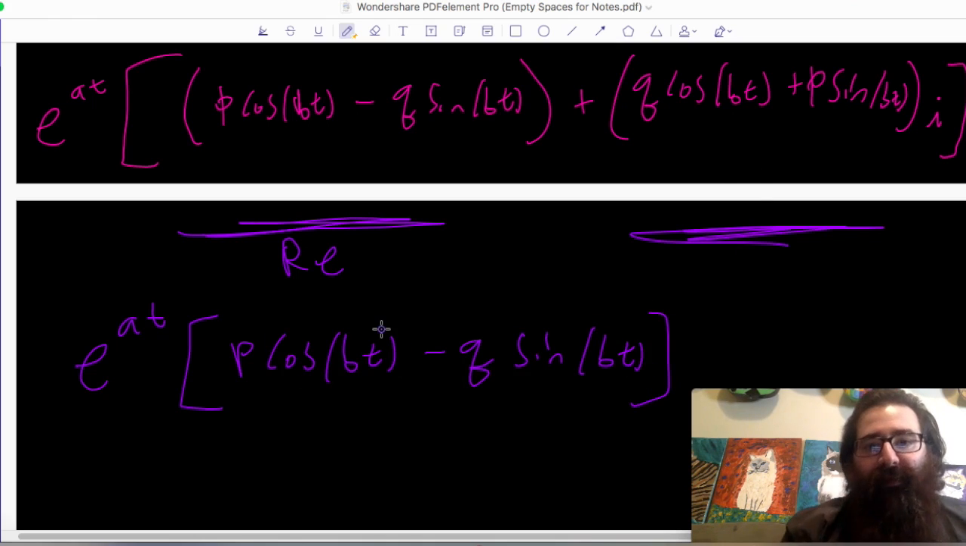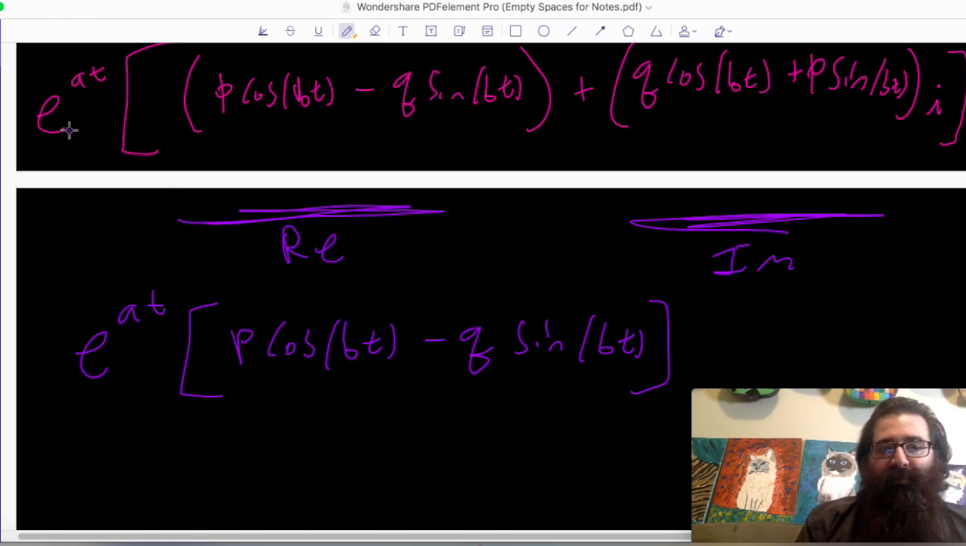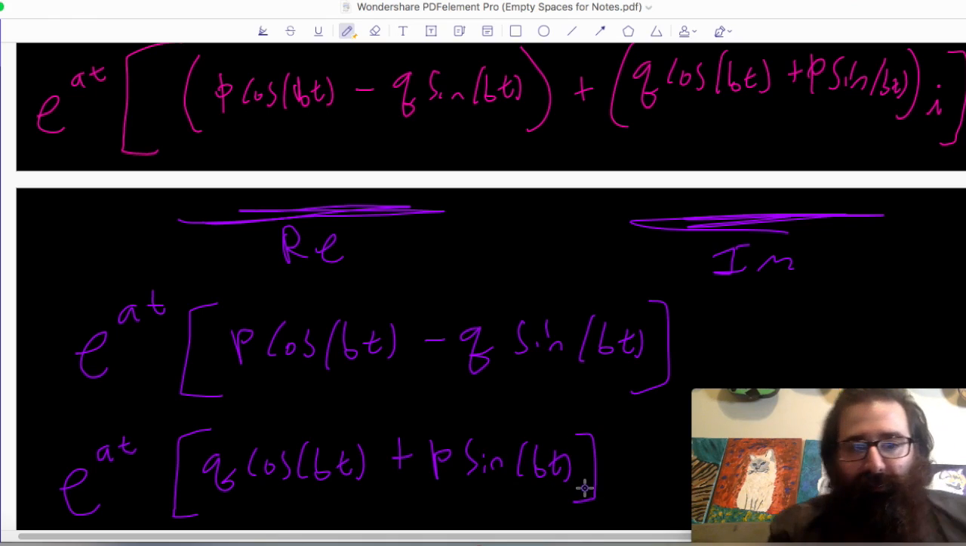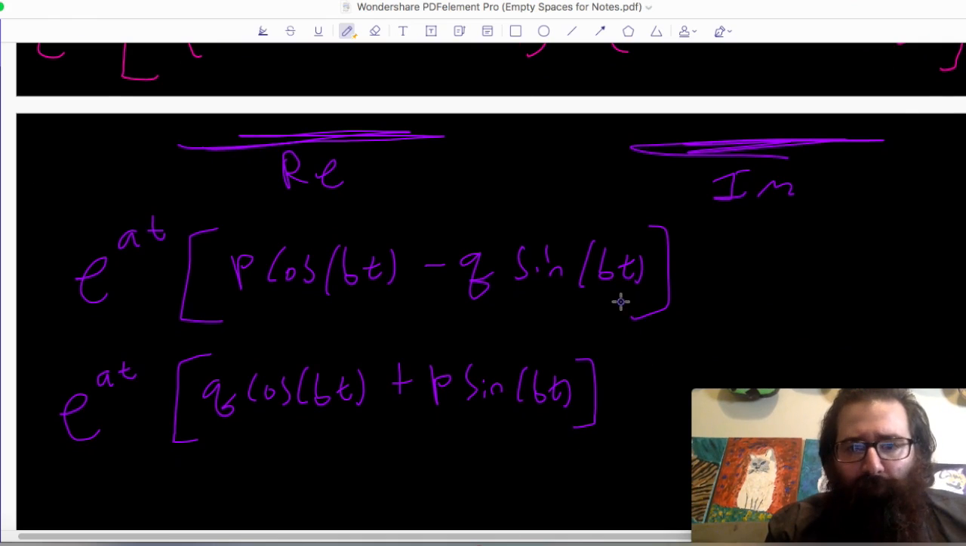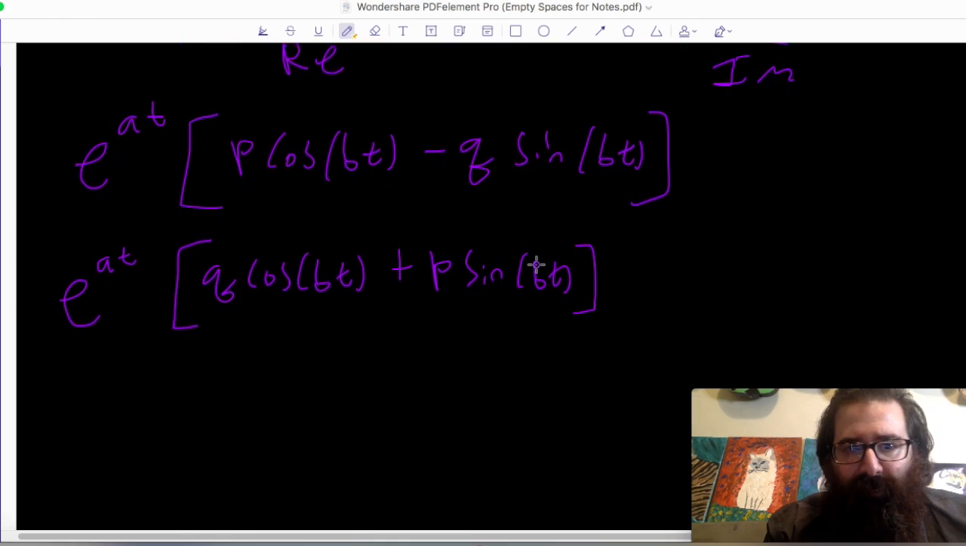And then the other piece that I want to work with is the imaginary piece, which is e to the at, still there of course, but then times q cosine bt, where q is a vector, plus p times sine of bt, where p is a vector. So now is where I get to extract the real and the imaginary parts and say, this is what I'm going to use to build my solution.